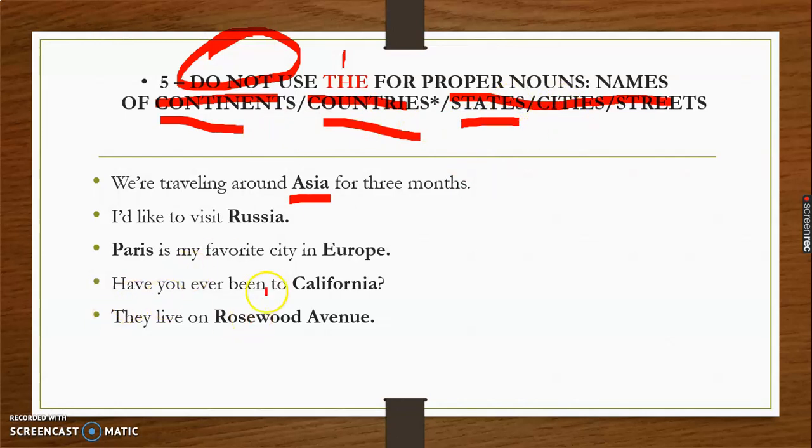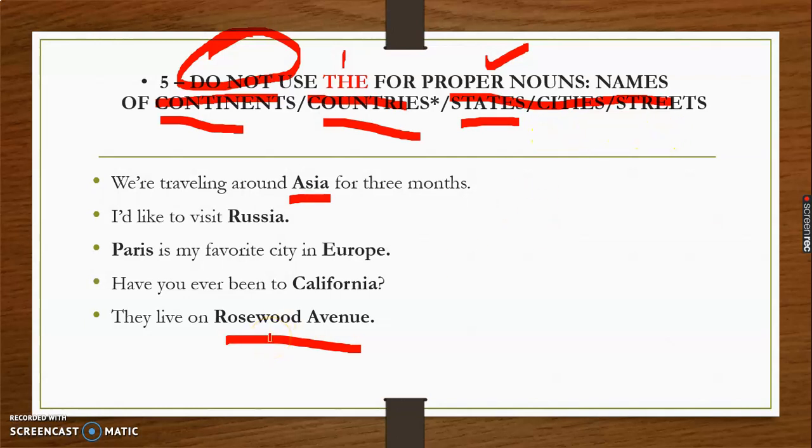Like, have you ever been to California? It's a state. And they have Rosewood Avenue. Rosewood Avenue is a street. So again, "the" is not used. So "the" is not used with some proper nouns. Usually we say that "the" is used with a proper noun, but "the" is never used with a proper noun such as a continent's name, country's name, state's name, city's name, and streets, right?